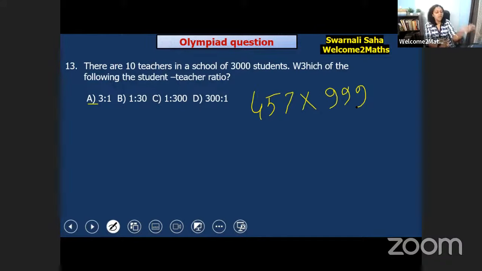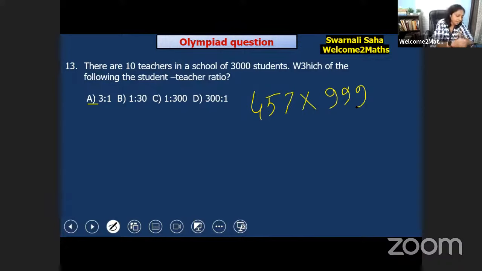Can you tell me how you can solve this question? 457 into 999. Did you use your calculator, Nishit? Or do you use any technique? No. Okay, I will show you a wonderful technique. Just wait.